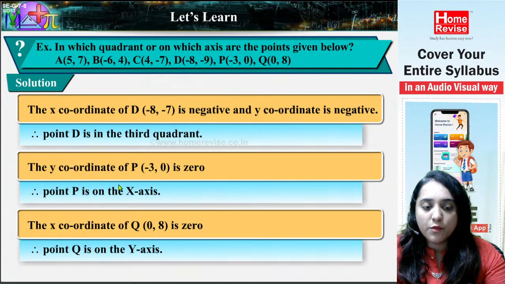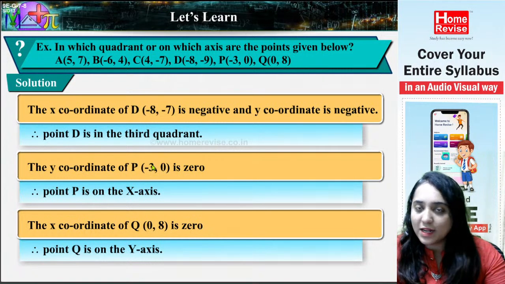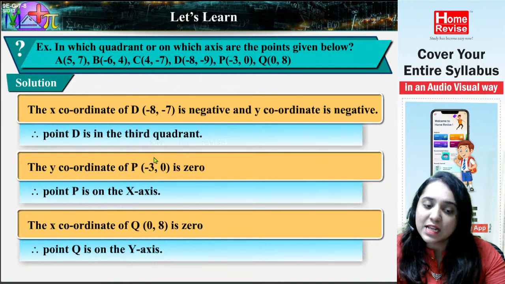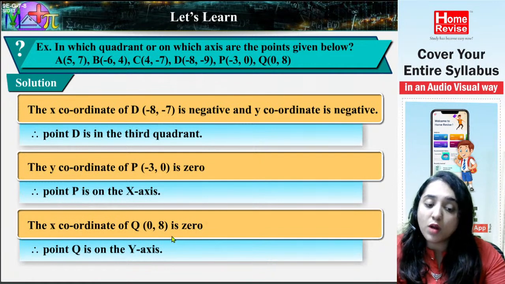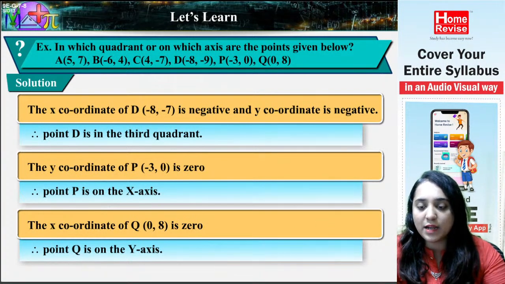See, because now when you are here, you can find a number on the x-axis. If there is no number on the y-axis, then the number itself is on the x-axis. Now there is no number on the x-axis, there is only a number on the y-axis. That means this point is on the y-axis. Okay, this is how you will identify.